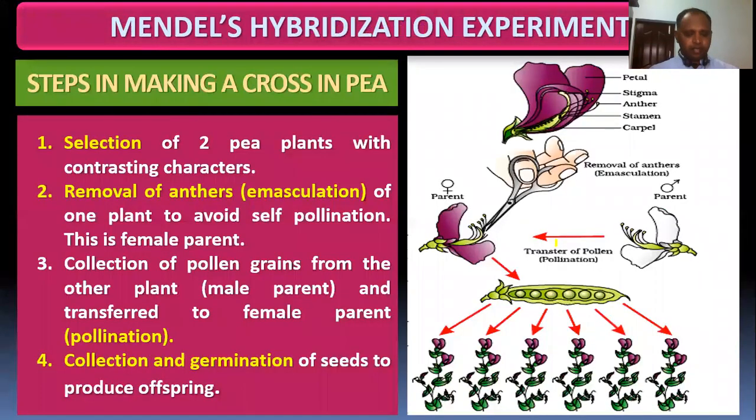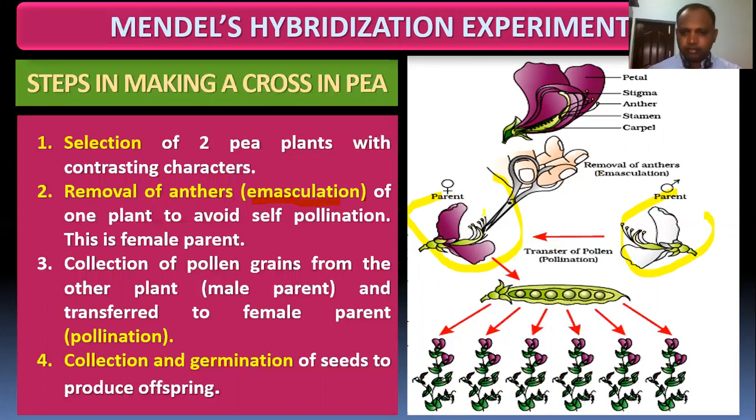And the steps in making artificial hybridization. We already discussed this in the plant breeding program. First we select the parent organisms we are going to cross. We know that Pisum sativum produces only bisexual flowers. One flower you can make a female, another flower you can make the male parent. For the female parent, you cut and remove the anther using scissors or forceps before its maturation. The removal of anthers from the female flower is called emasculation.